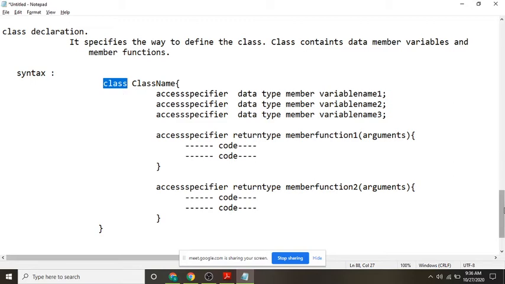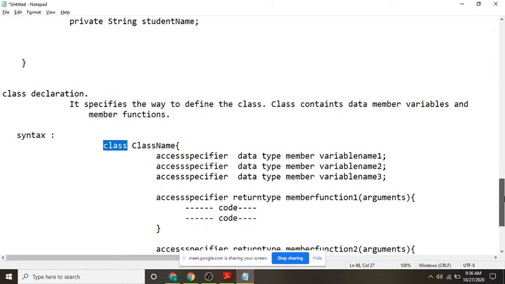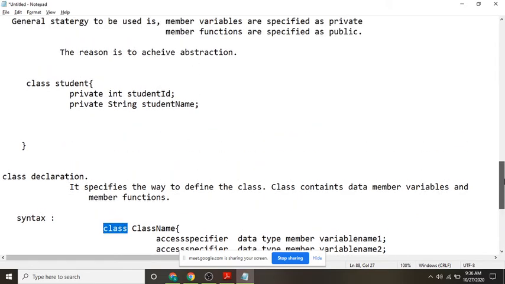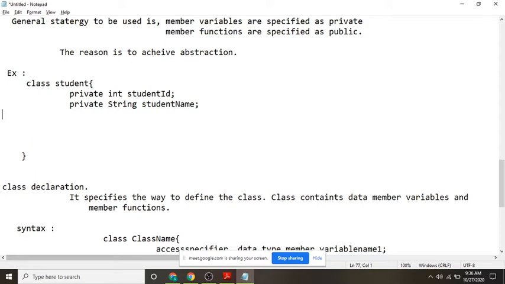Now shall we write this example? Yes, sir. Now you tell me what is the example for this student. So what is the class name? Class name is student. The student class is having two member variables, student ID and student name. And then I have given them as private.